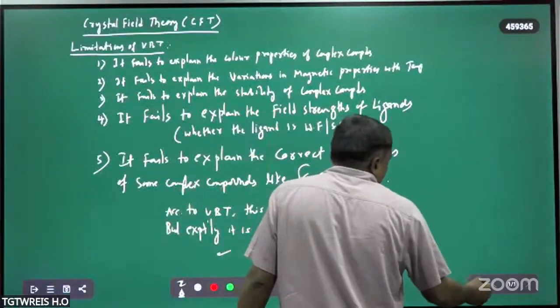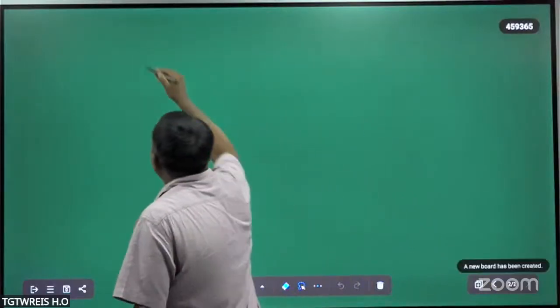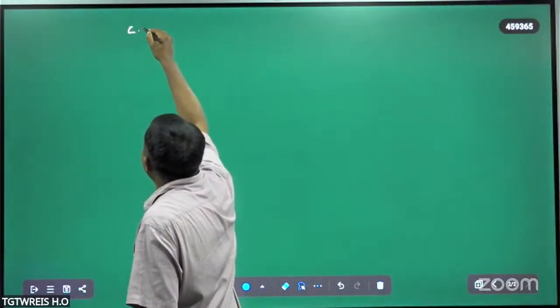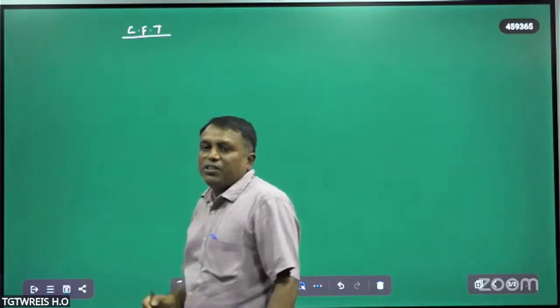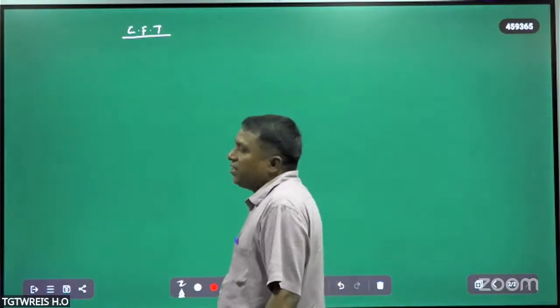Now, the next is crystal field theory, CFT.